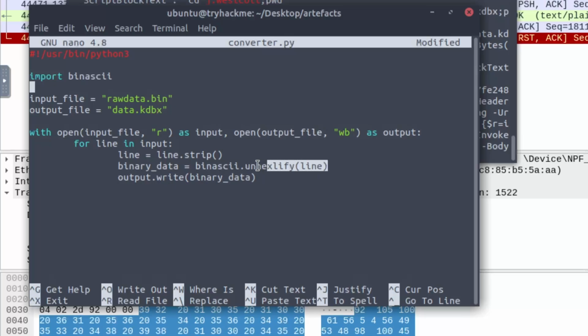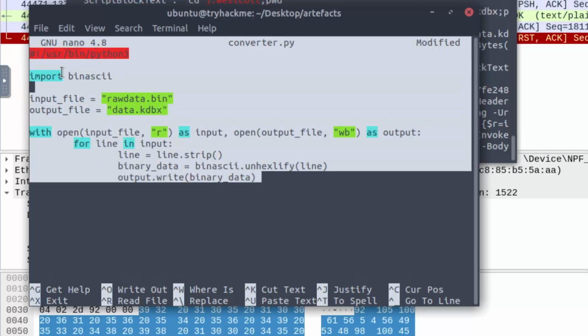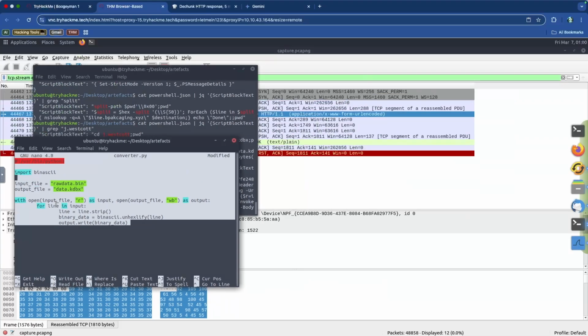I think that's how you write it. I have to verify this. We'll run it, we'll see if it actually works. And then the output file is going to write the binary data, which is going to be each line that has been decoded. So let me just make sure that this is actually right. Hopefully it is. And then we'll run the code, and we'll see how it works.